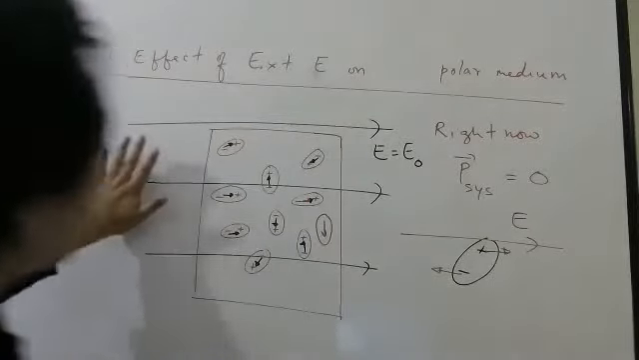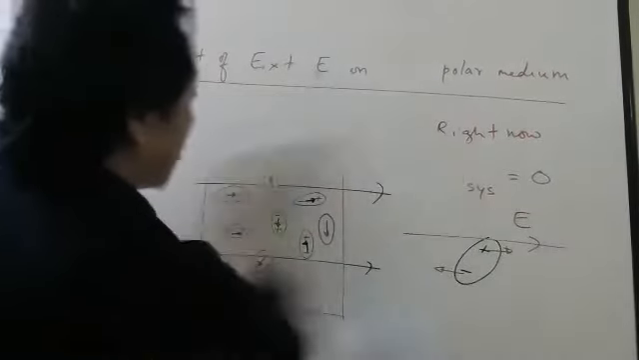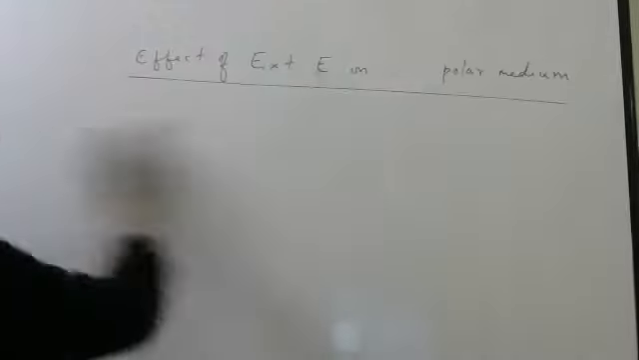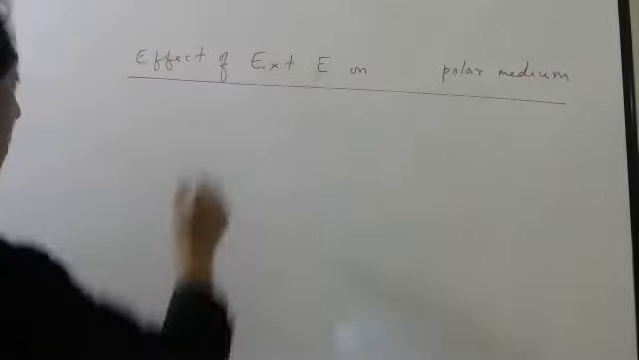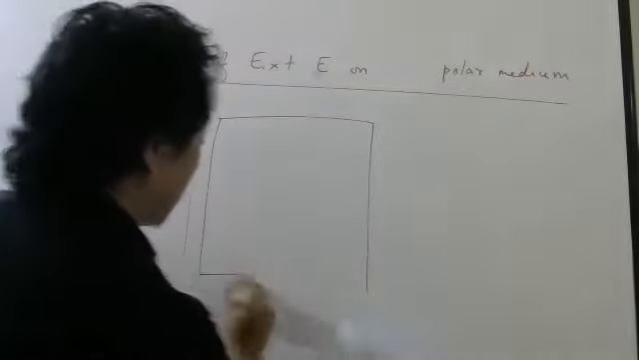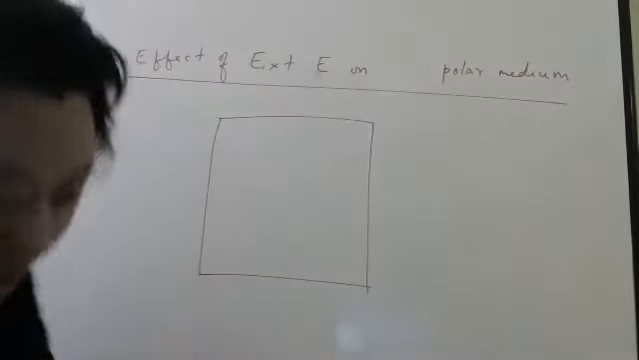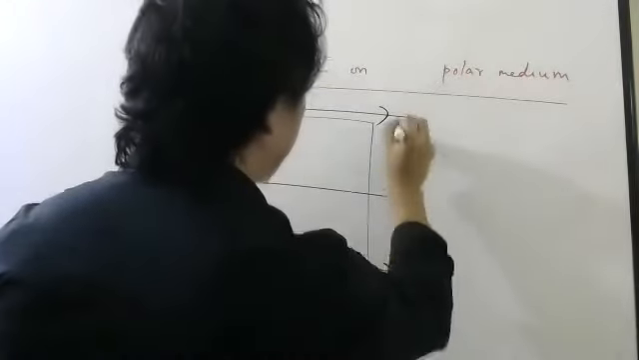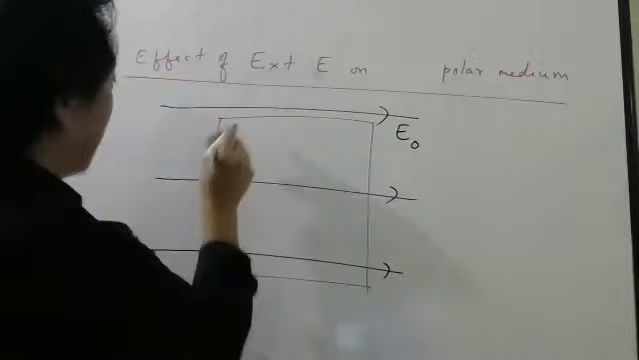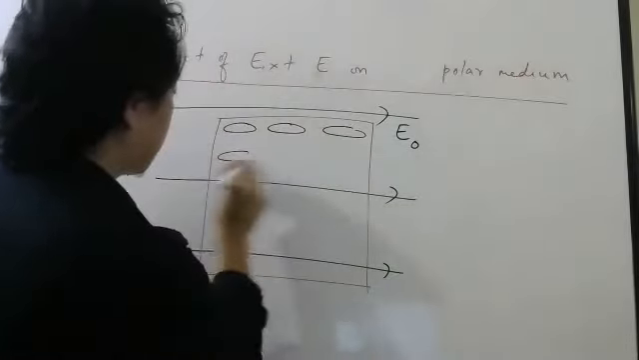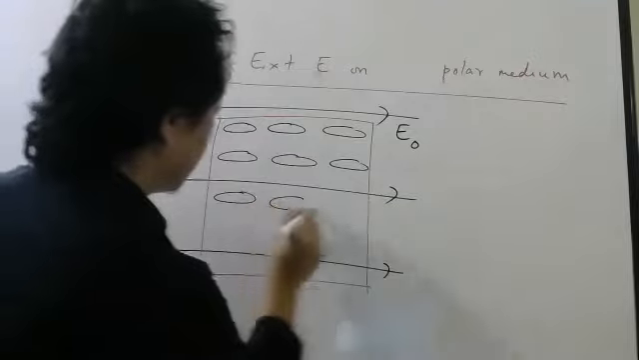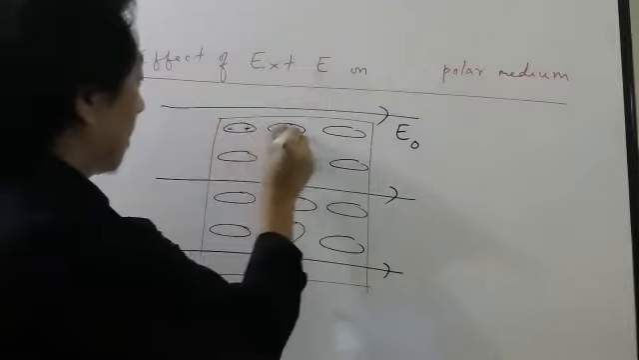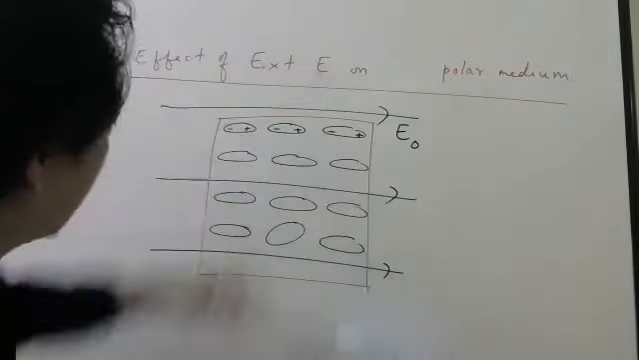Okay, students. So once you apply the electric field, because of the torque, the system will look something like this now. If this is your polar medium, once you apply the external electric field E0, all these dipoles will arrange like this. Minus here, plus here, minus here, plus here, minus here, plus here. Like that you can draw for all of them.